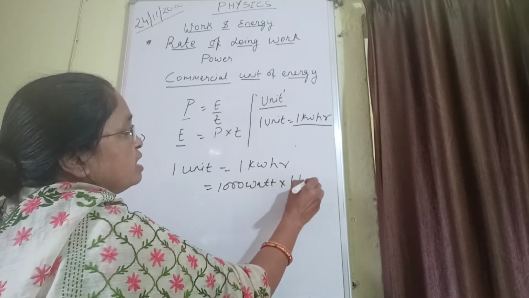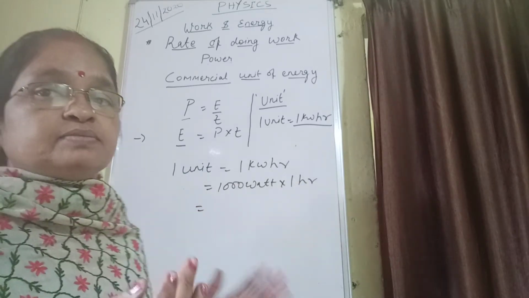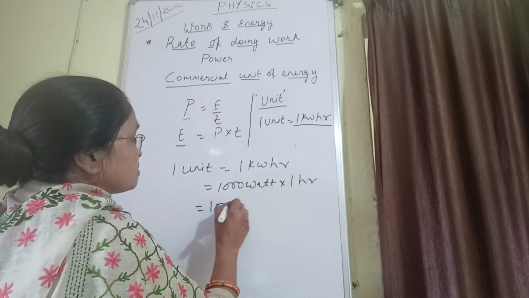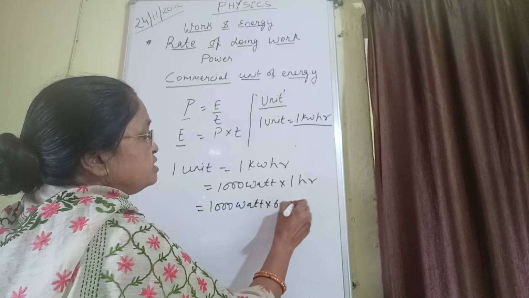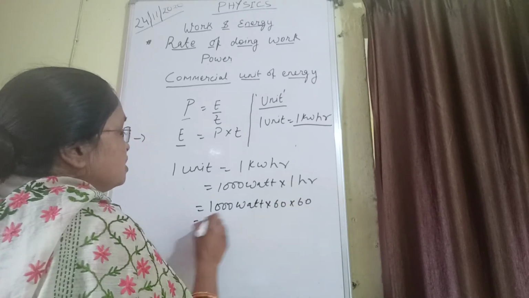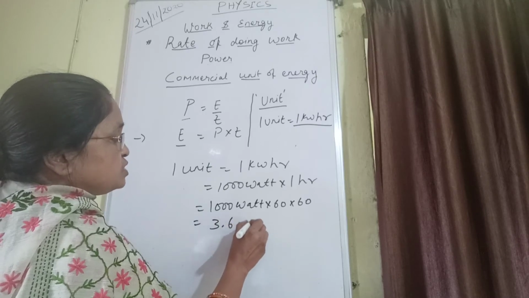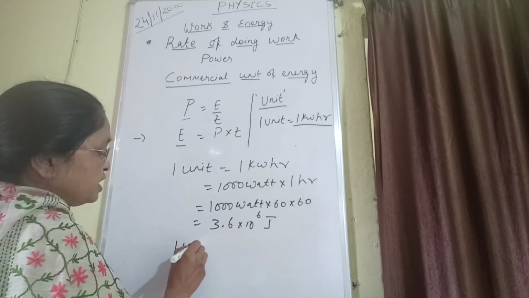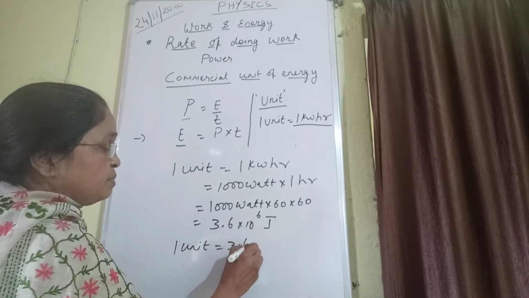into 1 hour. So change it into seconds, because we know that everything we have to change into SI units. So 1000 watt into 60 into 60. We will get this as 3.6 into 10 to the power 6 joule. So actually in 1 unit, how much energy is consumed by our appliances?